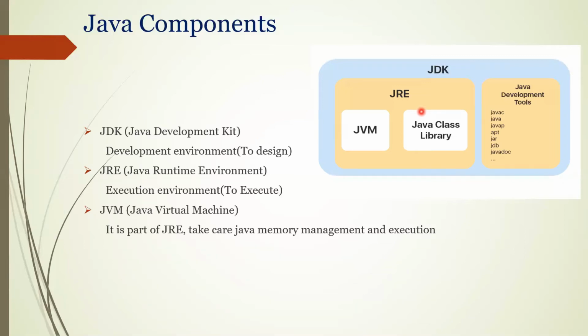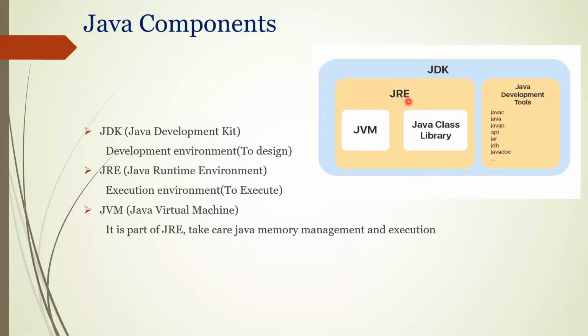When you say www.gmail.com, your local machine's browser sends a request through the internet and connects to that server, and the server will respond. That's how in your browser you are able to see the gmail.com web page. So in the server I need only JRE. That's the difference, guys, between JDK and JRE.